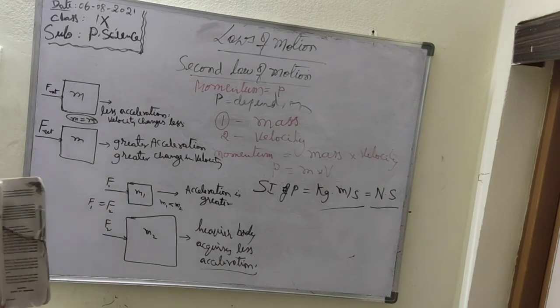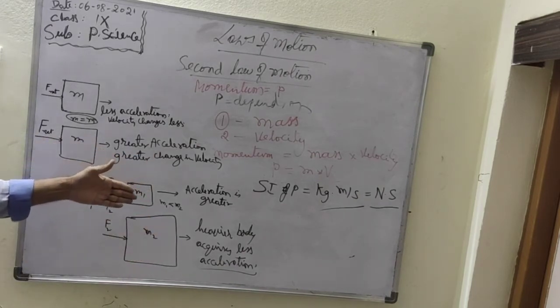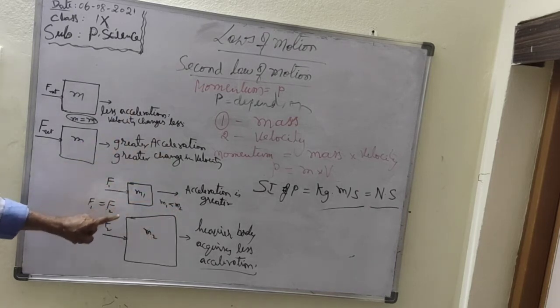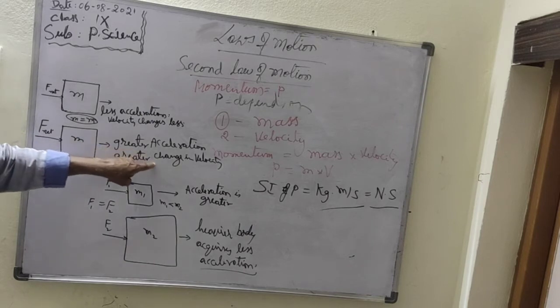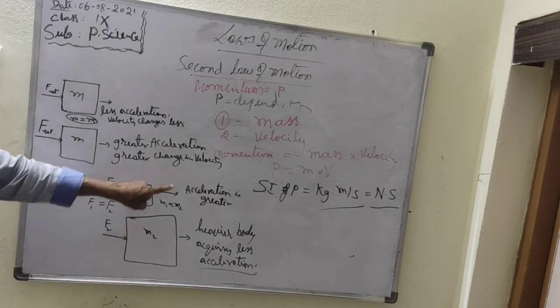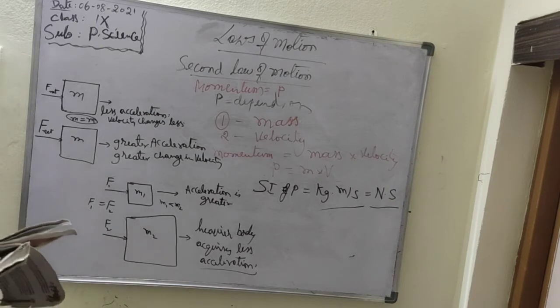So greater the mass, lesser the acceleration. Lesser the mass, greater the acceleration, when the net force applied on these objects is equal. In this case, the net force is not equal but the masses are equal. When the mass is equal and the net force increases, acceleration increases. When the net forces are equal and the mass increases, the acceleration decreases. These are the two activities.